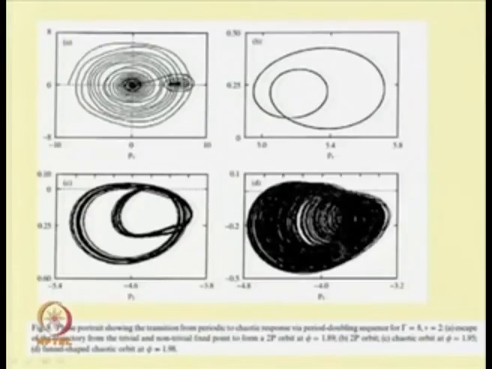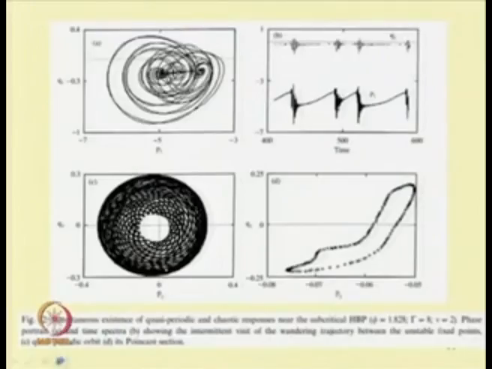So, similar to the Rossler funnel, here also in this simple example of a base excited cantilever beam, one can obtain this chaotic response which is similar to that of the funnel. So, here also one can obtain different unstable periodic orbits. It switches between different unstable orbits to give a chaotic response.